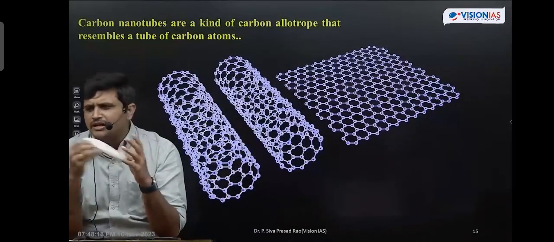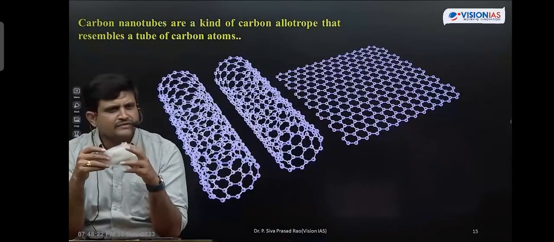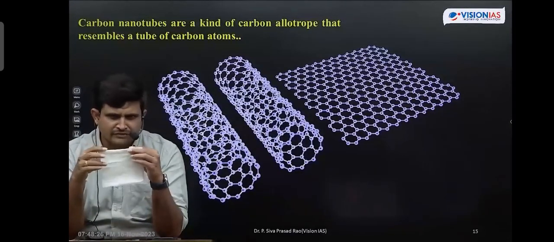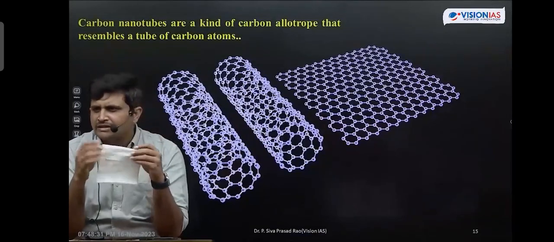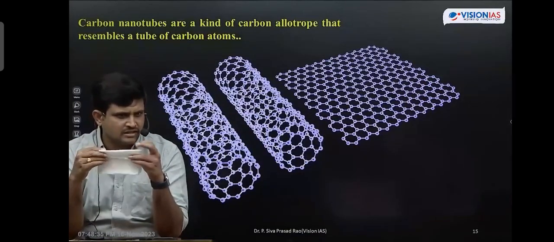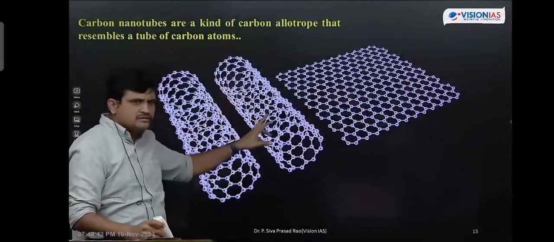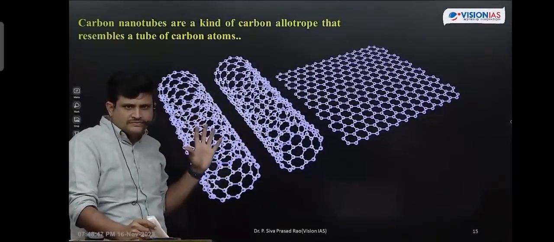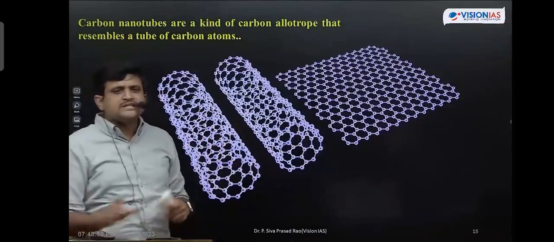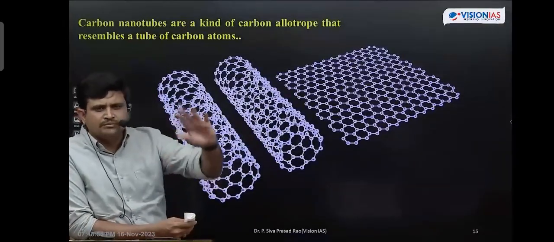Okay. So carbon nanotubes may be single walled. Single walled means a single layer of graphene is folded into a cylindrical shape like this. In some cases, I will take different layers of graphene and fold them like this, then I will call it multi-layered carbon nanotubes. That means carbon nanotubes may be single layered or multiple layered. Whatever properties graphene has, carbon nanotubes also have the same properties.